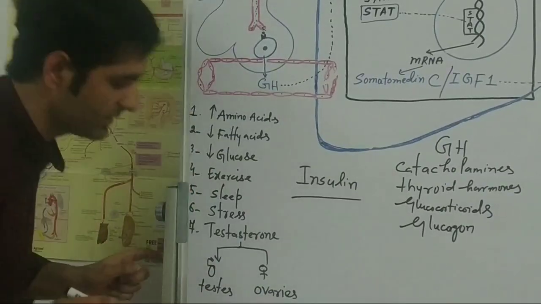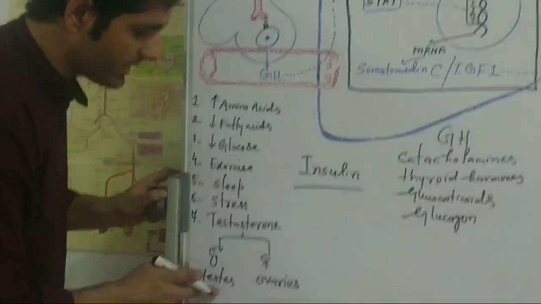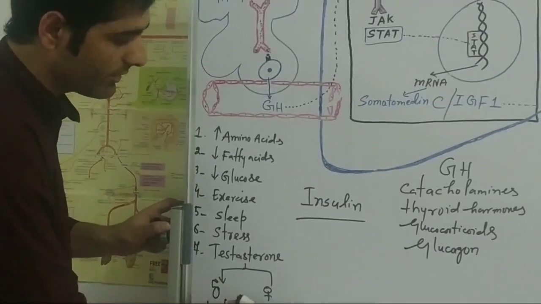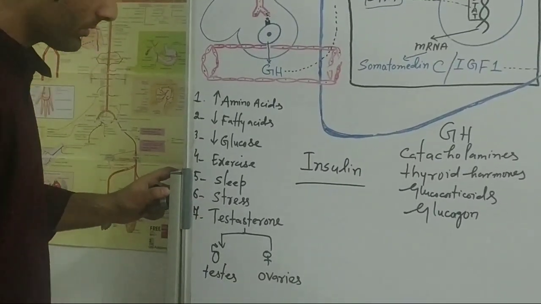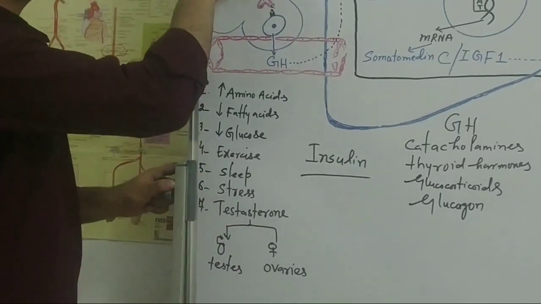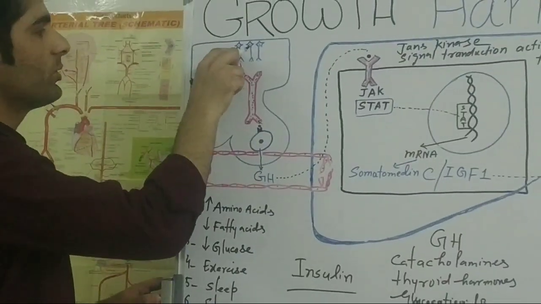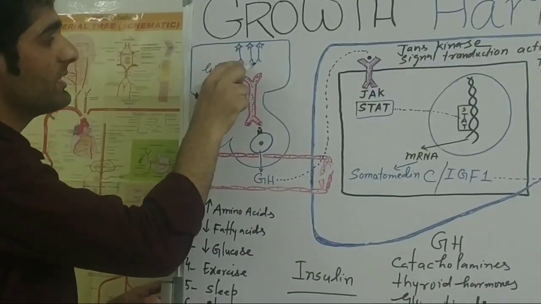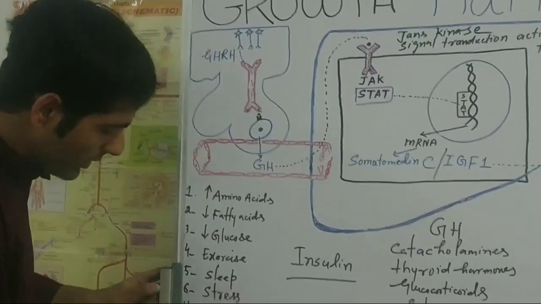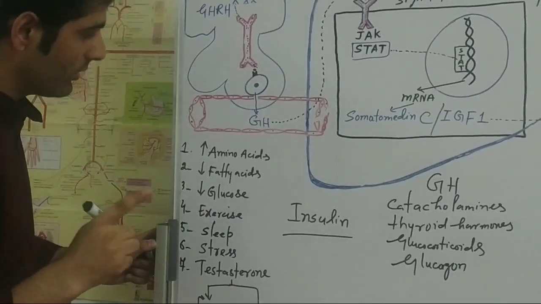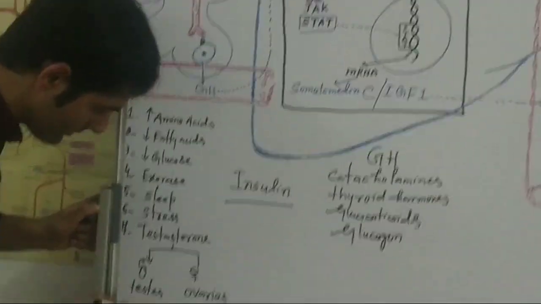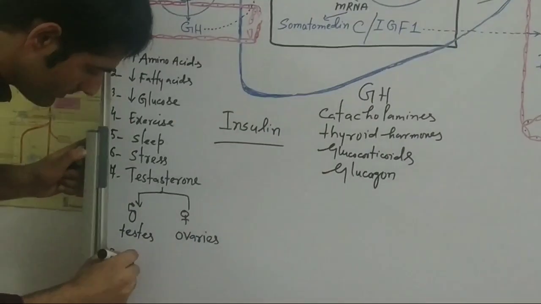But what is the difference? Testes secrete a high amount of testosterone, but the ovaries secrete very little testosterone. At the time of puberty, this testosterone goes to our hypothalamus and stimulates these neurons, and these neurons will secrete the growth hormone releasing hormone. Also, there is one amino acid which is responsible for stimulating these neurons, which is arginine.